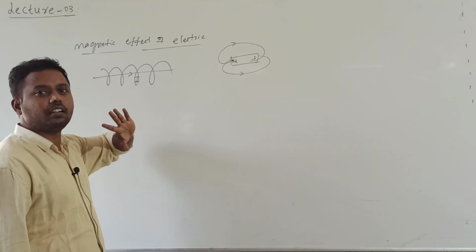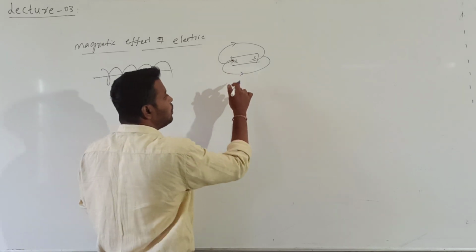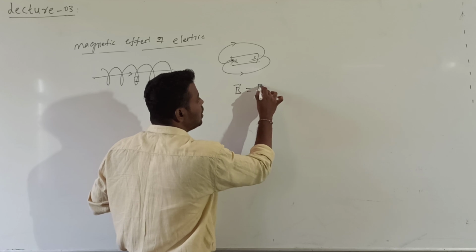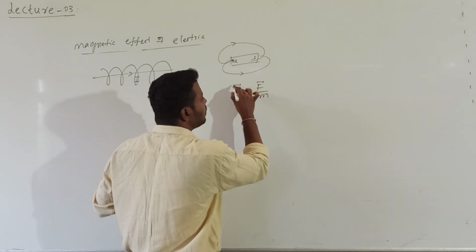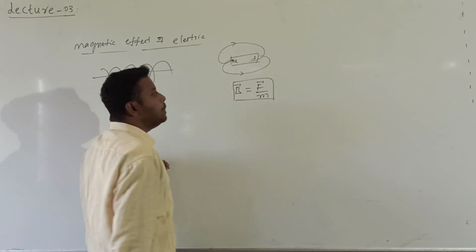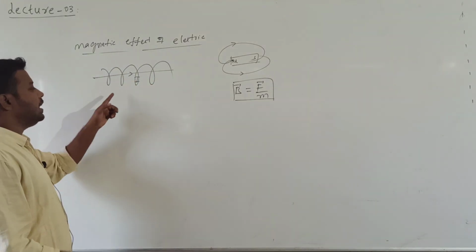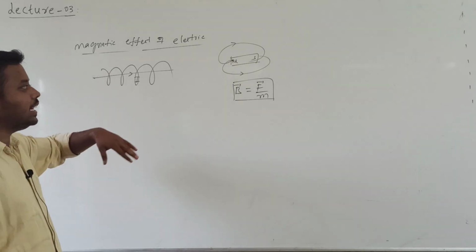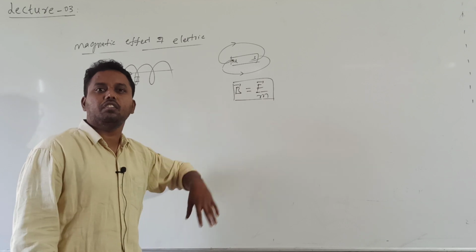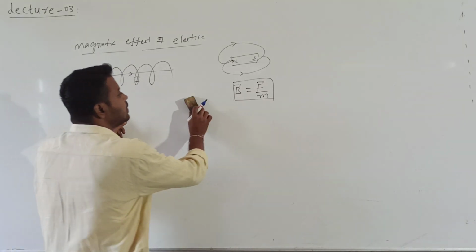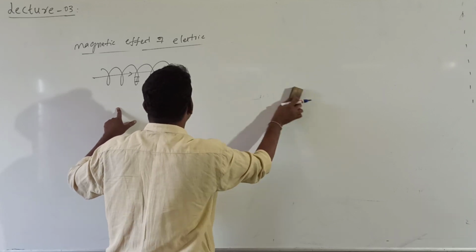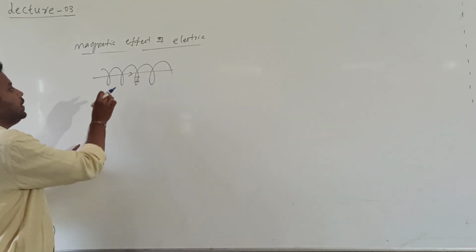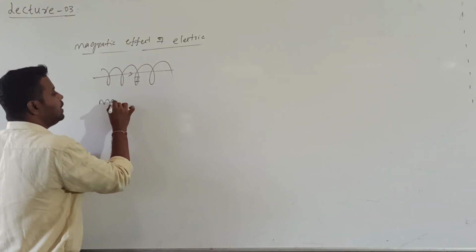If I consider a bar magnet and want to define B bar, the magnetic field induction, it is the force acting on the unit north pole. This is the definition for magnetic field induction. But for defining the magnetic field induction here, we followed another method. Now our topic is the magnetic field produced by a current carrying conductor.